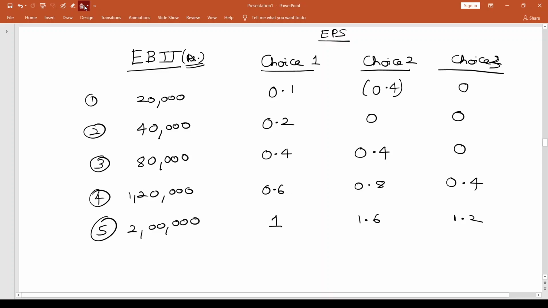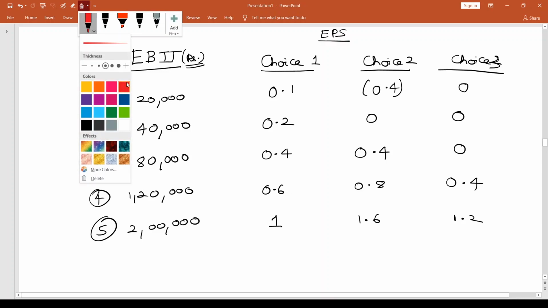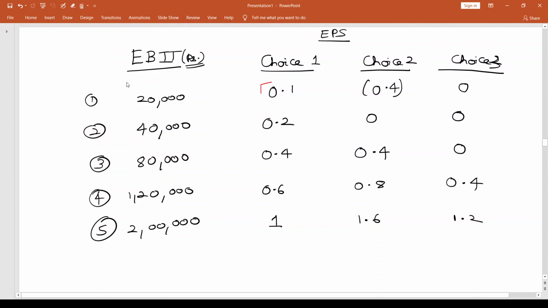Now, let us see what were the conclusions that we had. If it was 20,000 of EBIT, we went in for choice 1, which was all equity. If it is 40,000, we went in for again choice 1, which was all equity. If it was 80,000 as the EBIT, we were indifferent between choice 1 and choice 2.